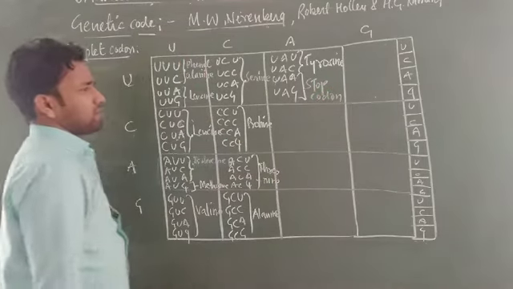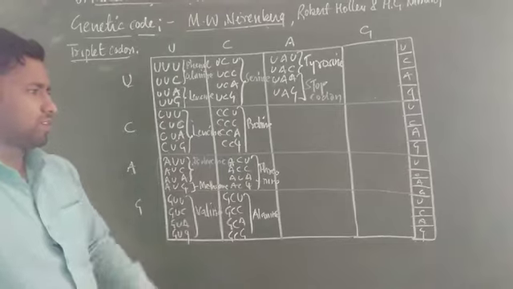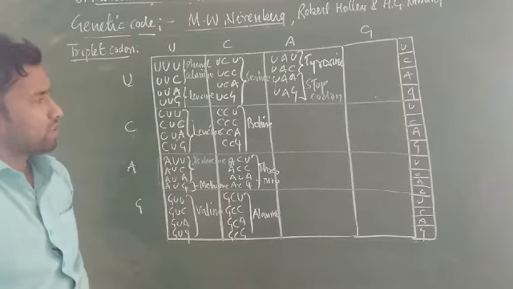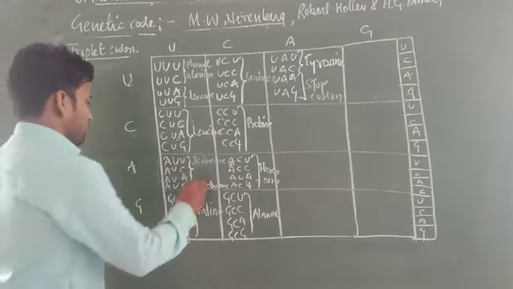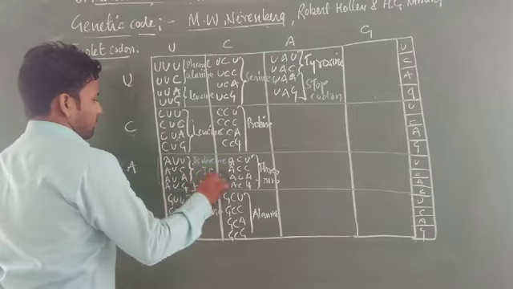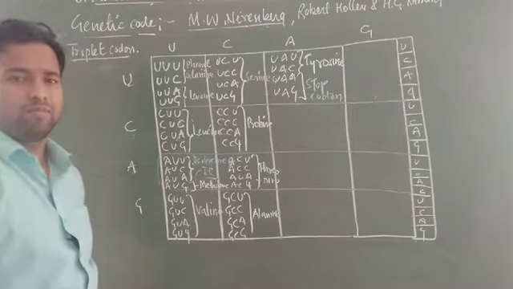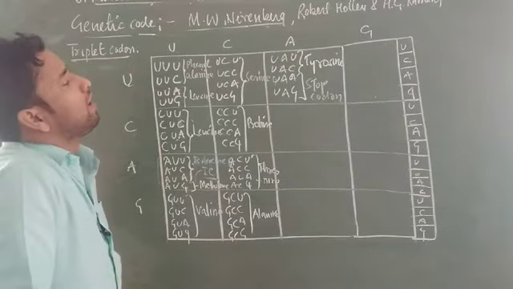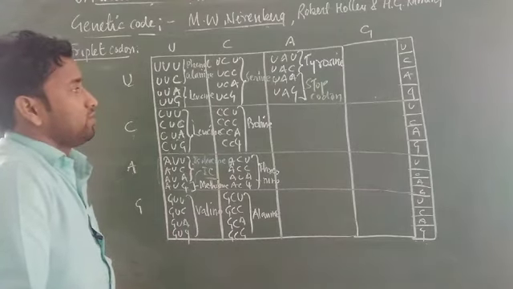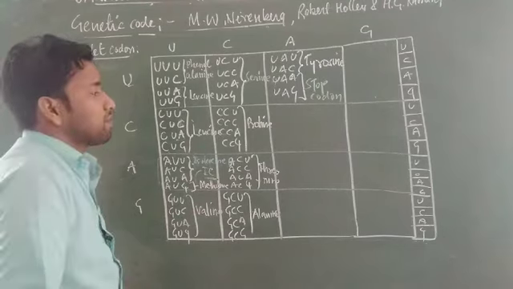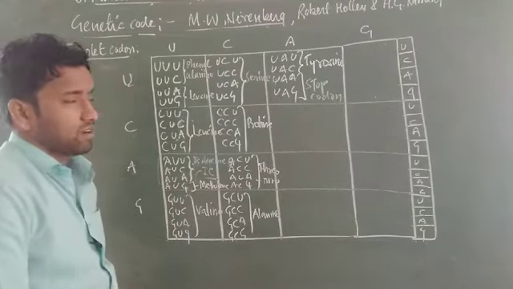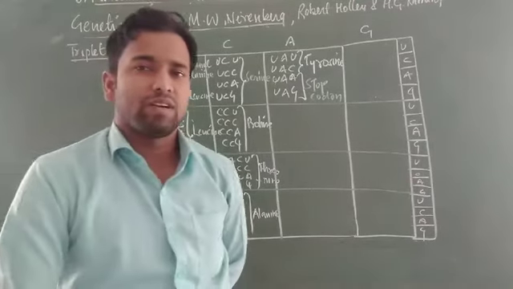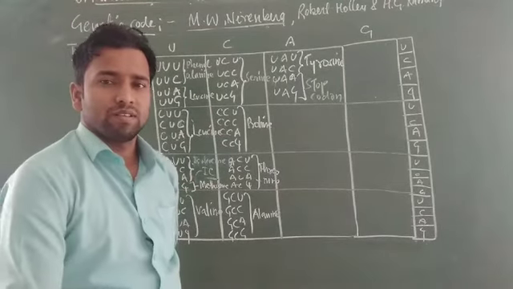At the time of discussion of the properties of genetic code, we told you what a stop codon is and what an initiation codon is. Basically methionine is the initiation codon. Generally it initiates the synthesis of protein on the mRNA chain. So AUG is called methionine, and UAA, UAG and UGA are stop codons, which do not have any amino acid for coding. If they are present in the mRNA chain, they terminate the process of protein synthesis.